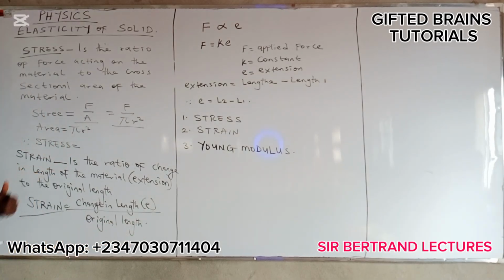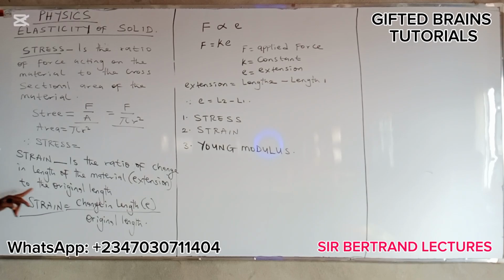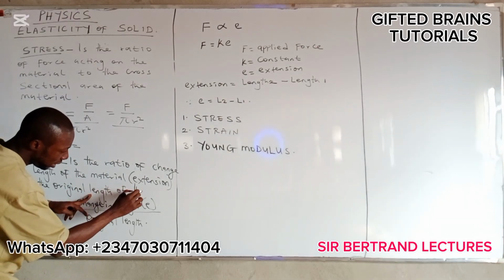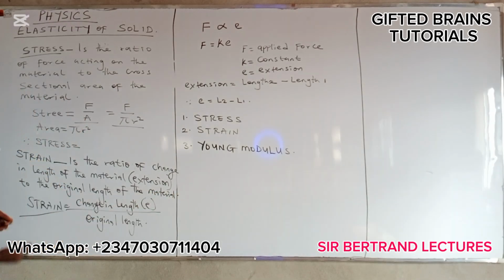Strain is the ratio of change in length of the material. The change in length of the material is also known as extension, right? Then to the original length of the material. You understand? Then strain is equal to change in length over original length.